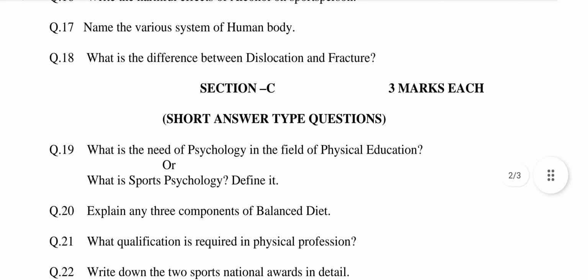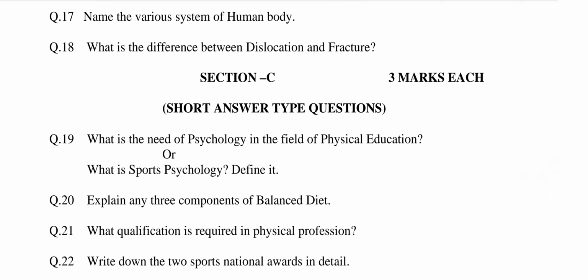Question number 17. Name the various systems of the human body. This question is related to chapter number 2, Physiological Aspects of Physical Education. The answer may be: the various systems of the human body are listed as under.